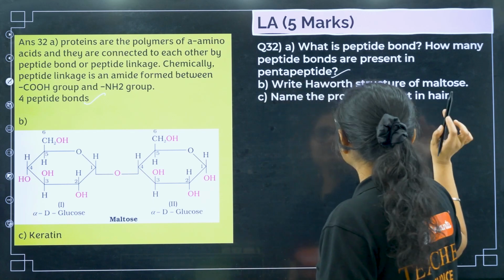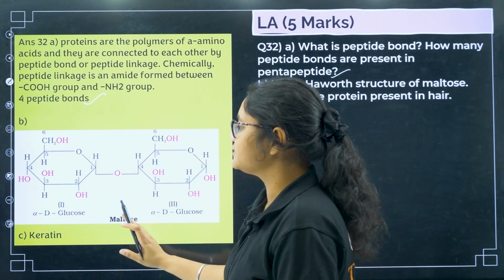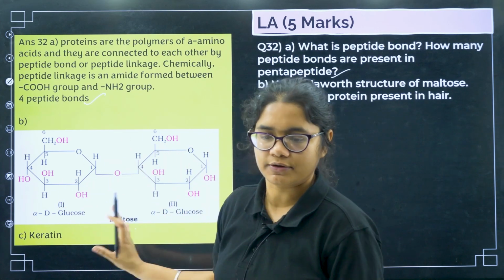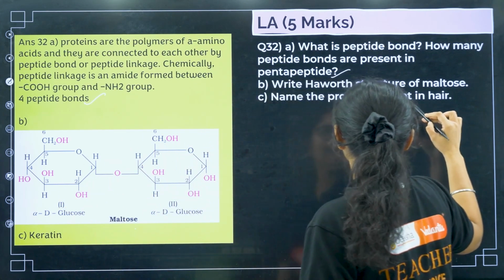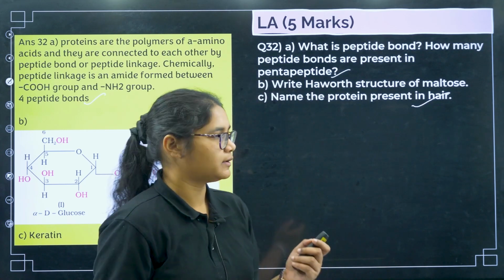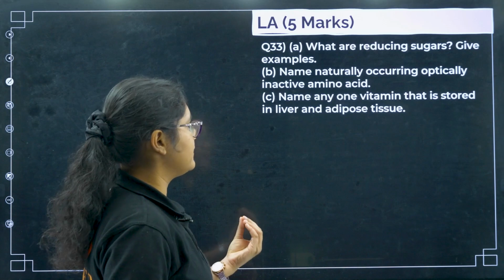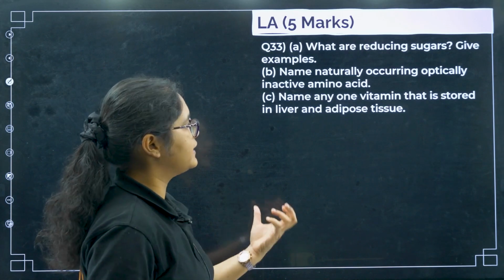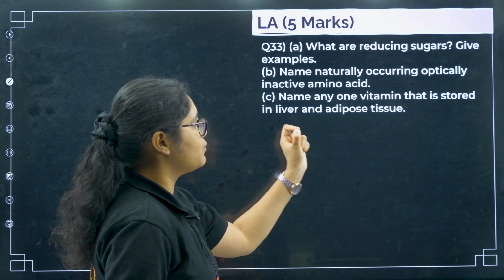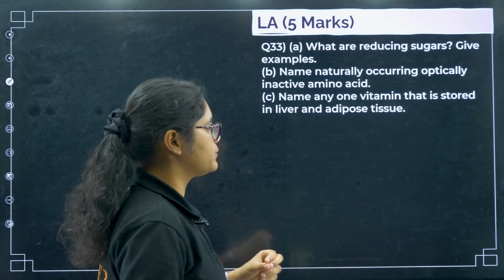Next, write the Haworth structure of maltose. So Haworth structure of maltose, you can see here. This is the structure of maltose. You should remember the structure correctly. Name the protein present in hair, that is your keratin. All of you might be knowing this one. Okay. Next, what are reducing sugars, and give example. Name the naturally occurring optically inactive amino acid. Name any one vitamin that is stored in liver and adipose tissue. This is also very simple question.